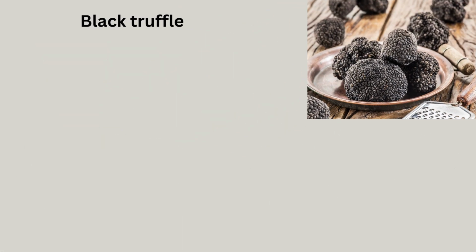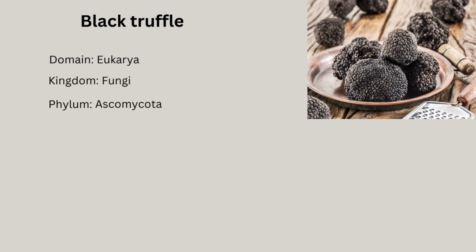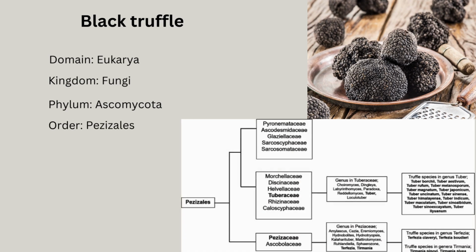Truffle. The domain is Eukarya. The kingdom is fungi. The phylum is Ascomycota. The order is Pezizales, and the family is Tuberaceae. The genus is Tuber, and the species is Tuber melanosporum.